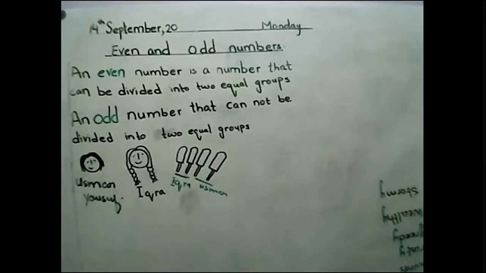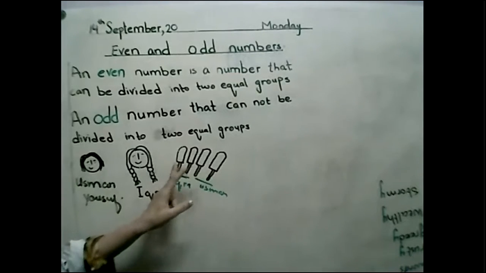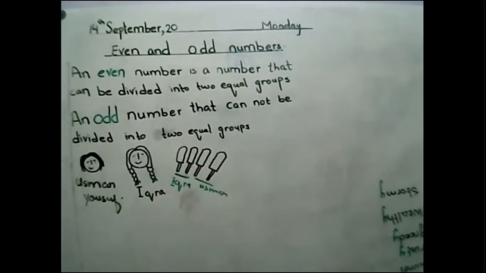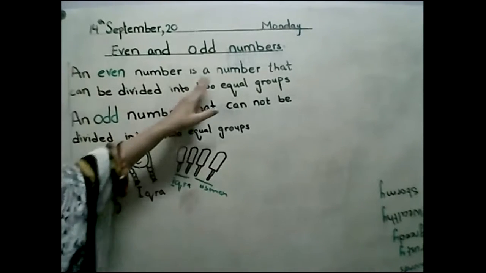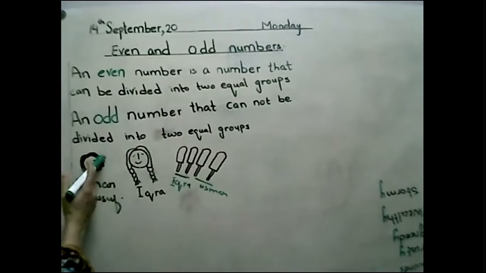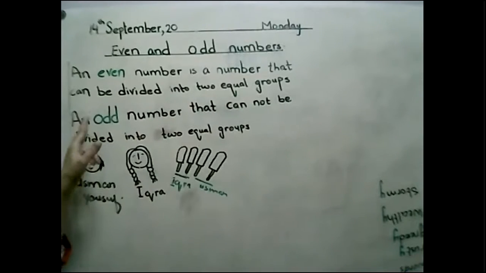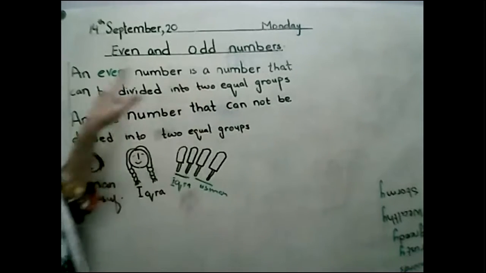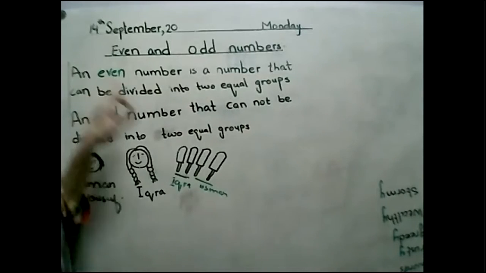If we share the equal amount to 2, then that is an even number, right? How many are they? 1, 2, 3, 4. So 4 is an even number. As we can say, an even number is a number that can be divided into 2 groups. These are 2 groups, 1 and 2. 2 groups, that is an even number, right? So 4 is an even number.